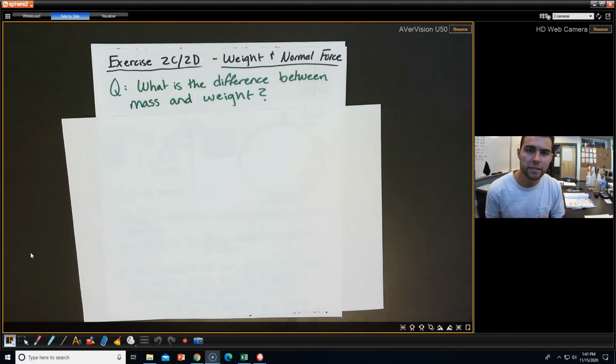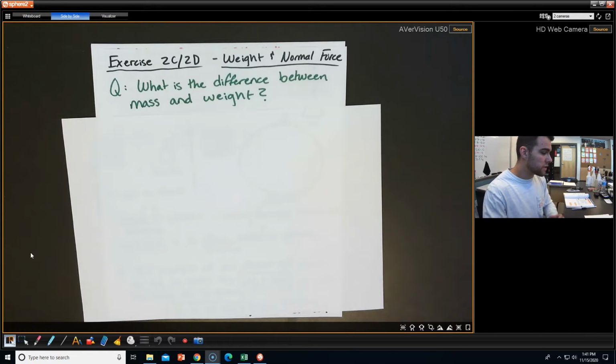This is our last lesson of Intro to Mechanics. This is weight and normal force, and to kick us off, I have a question for you. What is the difference between mass and weight? Is there a difference? Can we use them interchangeably? I want you to talk to a partner next to you for like a minute, and then let's come back and share what you come up with, and go.